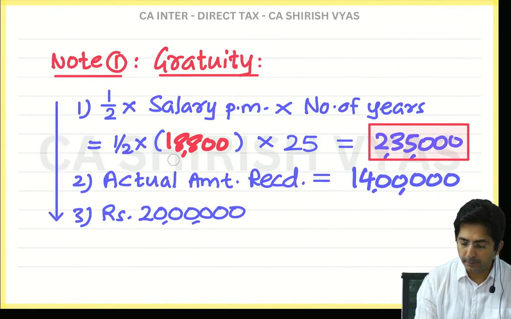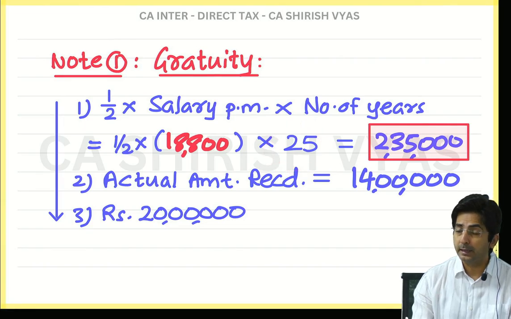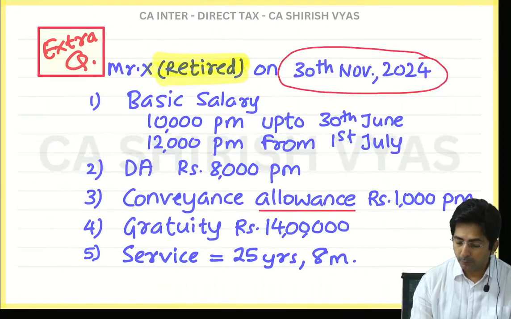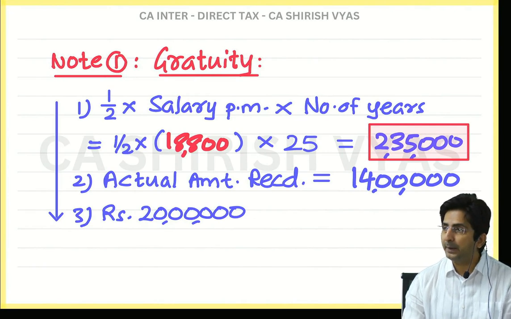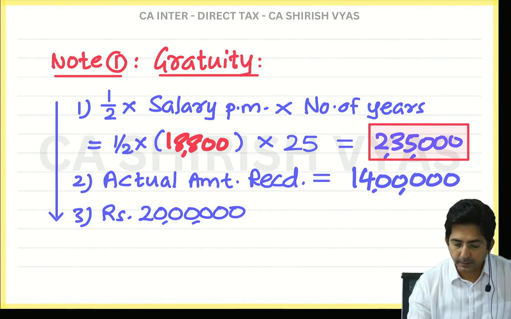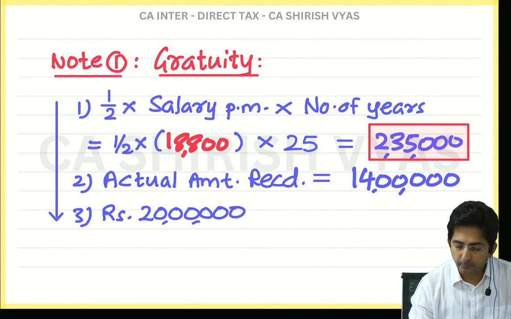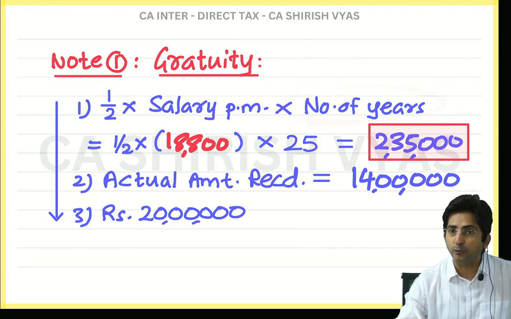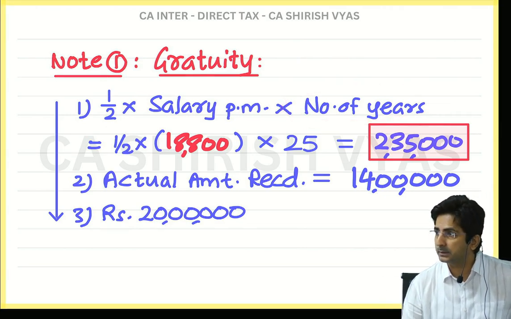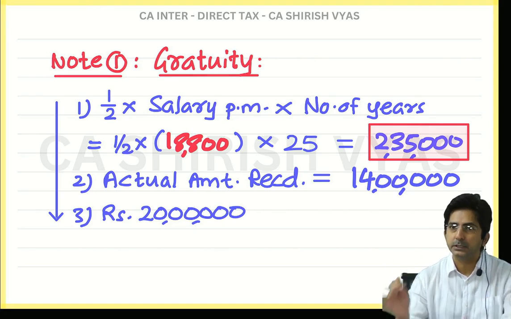So this amount will become 20,000. It will be a big amount, huh? And number of years, if he is POGA, then round off will happen. Instead of 25 years, it will become 26, because the fraction is more than 6 months. So even this will change. Whenever it is a POGA employee, you will find 3 changes. First, the ratio will change from half to 15 by 26. Second, salary will not be average, it will be latest. Third, in number of years, you will have to round off the fraction if greater than 6 months. So that's it. If this is thorough, gratuity is done.